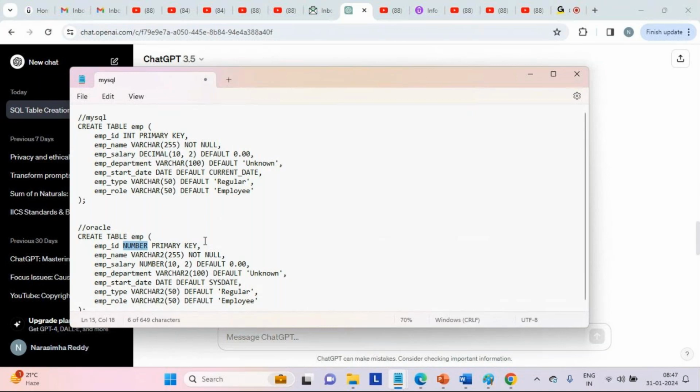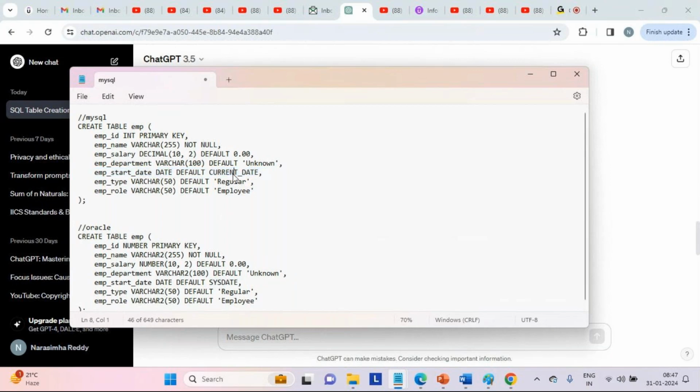That is the same. Next is employee name, here it is the same, so there is no change. Employee salary, you can see the default 0.00, it is the same. Employee department is also exactly the same. Employee start date: here it is date default sysdate, but here current date.